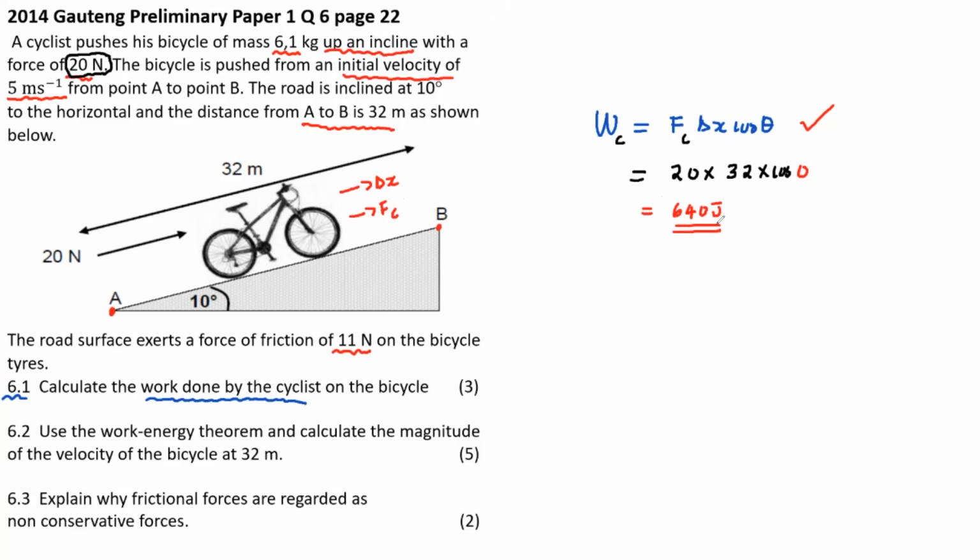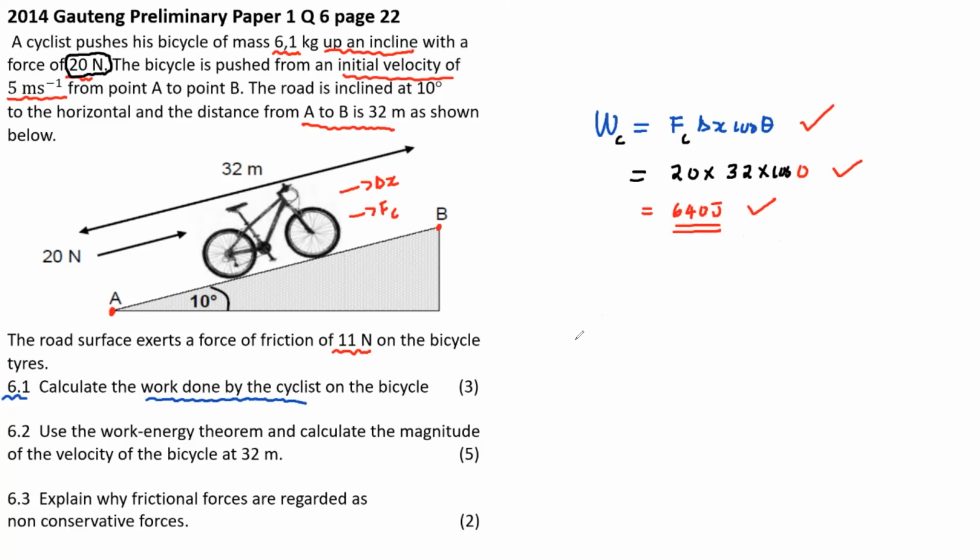We are dealing with the force done by the cyclist, and we want to find the work done. So you get a mark for the formula, a mark for the substitution of the values. You also get a mark for the answer, which is inclusive of the units. 3 marks, we have it. Let's try 6.2.